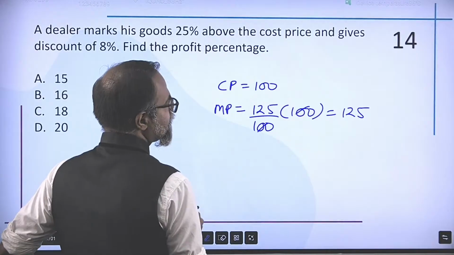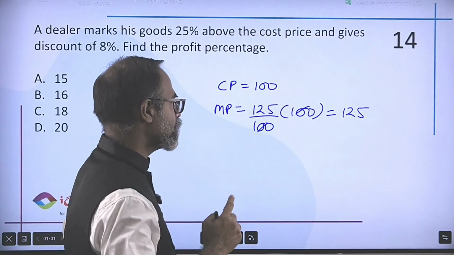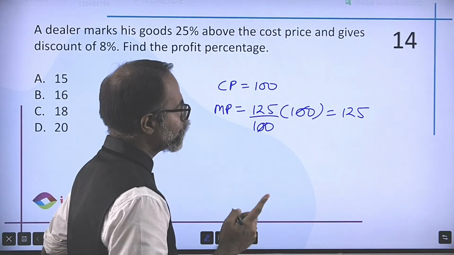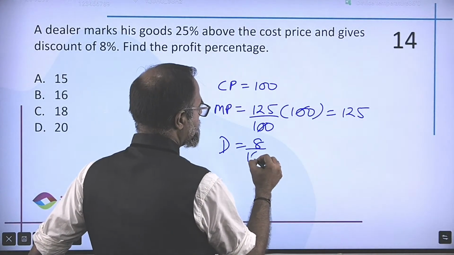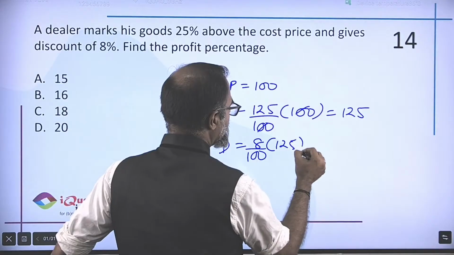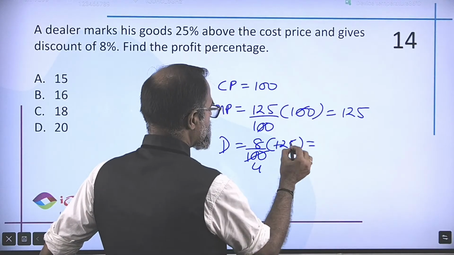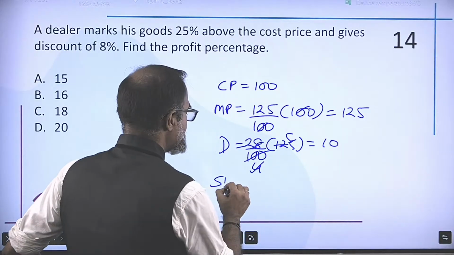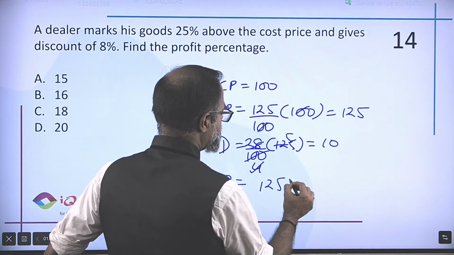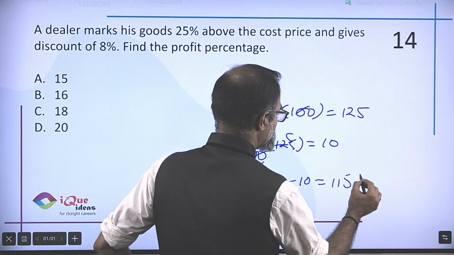So 8% of 125: 8% of 100 is 8, 25, 1/4, 2, so 10. So my discount is 8% of 125. 25 4s are, 25 5s are, 2s are 10. So my selling price is 125 minus 10, which is 115.